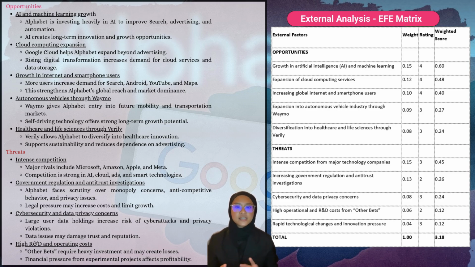The company also faces increasing government regulation and antitrust investigation, cybersecurity and data privacy risks, high research and development costs, and rapid technology change. These factors may increase costs, create legal challenges, and require continuous investment to remain competitive. Overall, Alphabet achieved a total weight score of 3.18 in the EFE matrix. This indicates that the company has a strong external strategic position and is effectively leveraging opportunities while managing external threats.